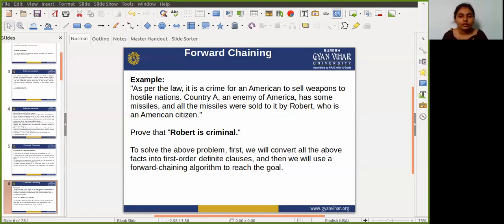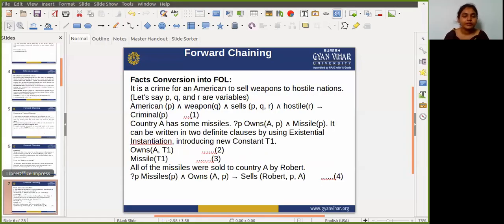And as we know that country A is an enemy of America, and Robert sells all the missiles to that country, and Robert is American. So we have to prove that Robert is a criminal. To solve this problem, first we will convert all the facts into first order definite clauses, and then we will use the forward chaining algorithm to reach the goal. Okay,